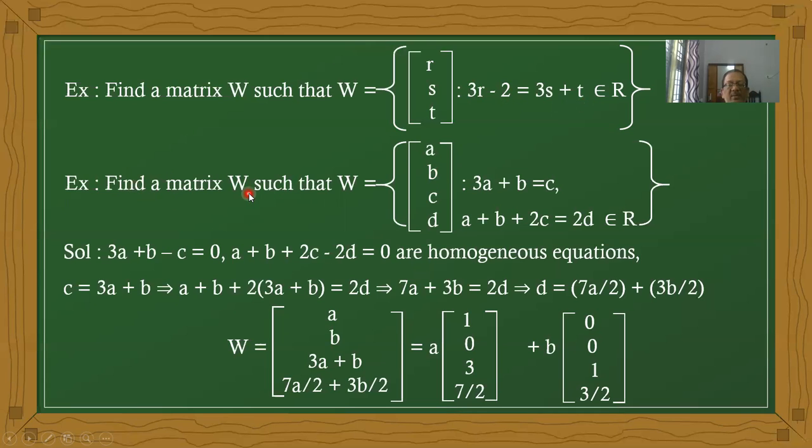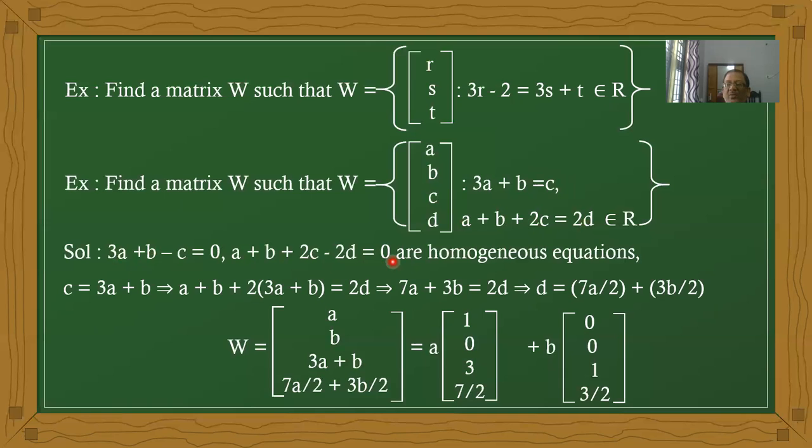Find a matrix W such that W equal to A, B, C, D, where what are the given conditions? Observe the conditions now. 3a plus b equal to c, a plus b plus 2c equal to 3d. Therefore, here I am taking all values to one side. 3a plus b minus c equal to 0. A plus b plus 2c minus 2d is equal to 0. The two given equations are homogeneous equations.